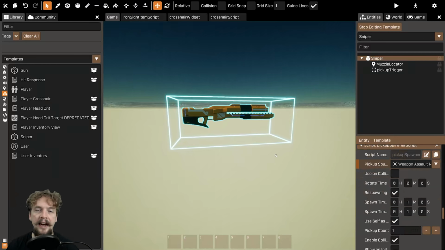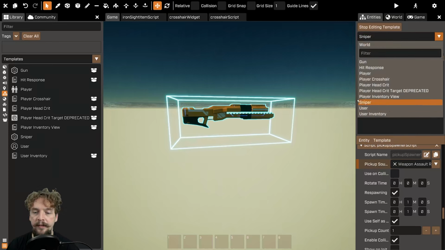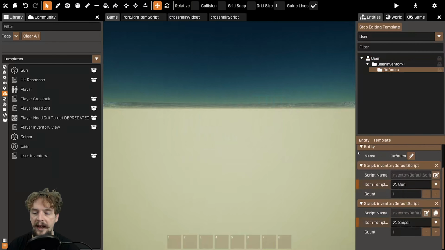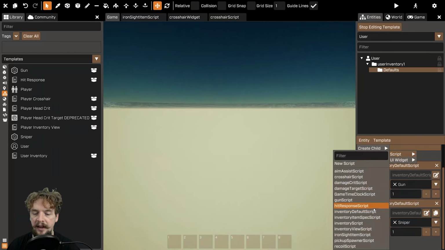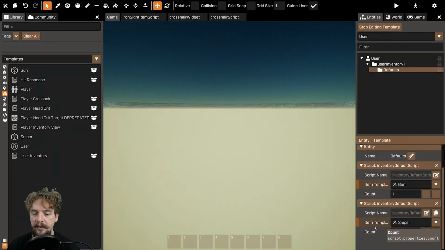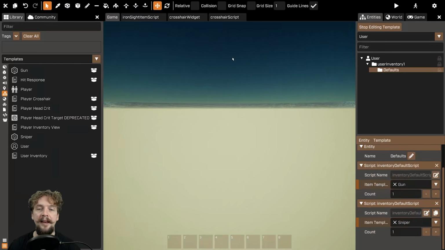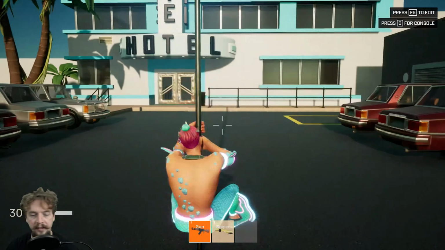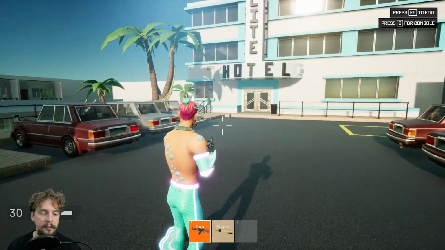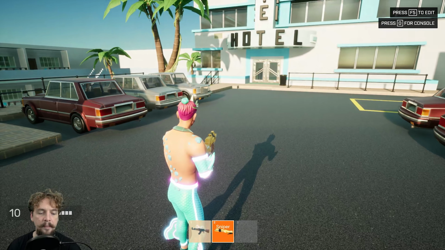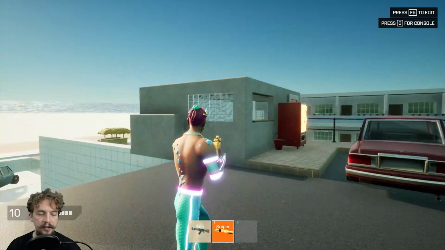Once I've done all that, I tested the gun out by adding it to the user inventory. So go to the user template here, go to defaults and add entity, add script, a new inventory default script, making sure to select the sniper template as the item template for that one. Once you've done that, you should find that when you press F5, you have the sniper rifle in your inventory and you can switch to it by using number 2 or your inventory switch button.